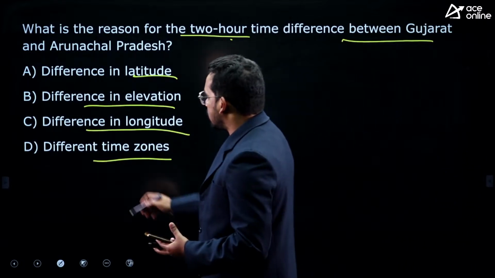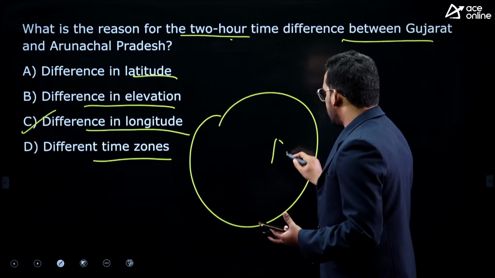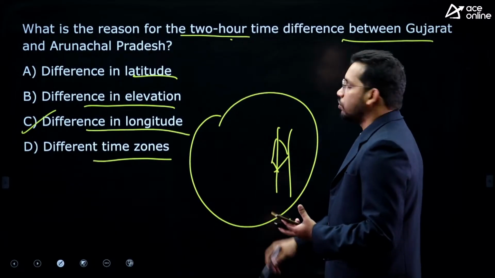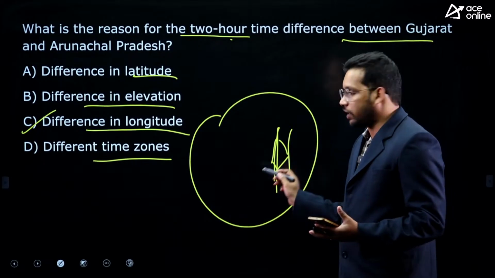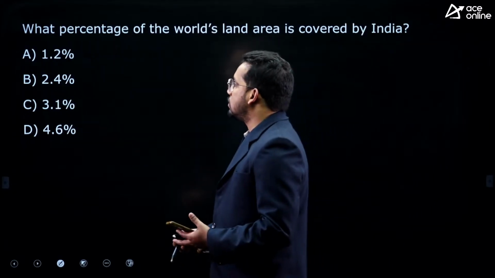Yes, Venkat and Raja have answered, that is different longitude. You can see if this is the earth and this is India, we have a different longitude in Arunachal Pradesh and Gujarat, that is why there is a 2 hours time difference. Very easy question, that is C.